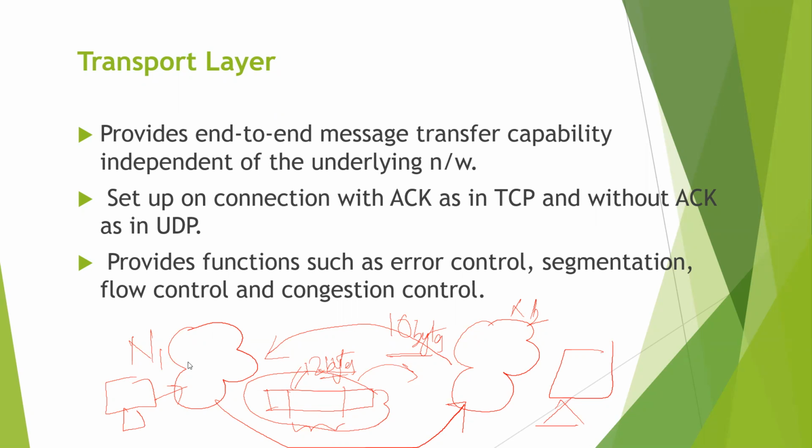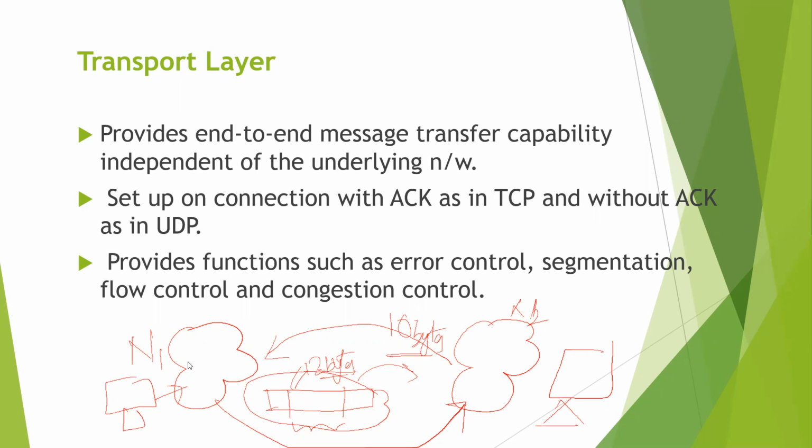So the transport layer provides functions such as error control, segmentation, flow control, and congestion control. See, when we know that some bytes are missing, definitely we can control the error. So this transport layer also provides error control and segmentation. If the data is very big, it will divide the data into packets and then send them individually.